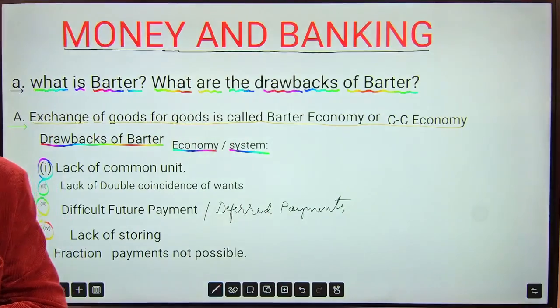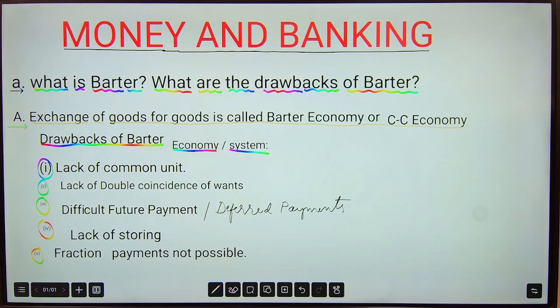The second one is lack of double coincidence of wants. What does double coincidence of wants mean? It was the biggest difficulty under the barter system. That means both the seller and buyer should be willing to buy and sell what they have. Suppose you have a cow and the other person has an elephant. The fellow who wants to sell his elephant should give it to the person who wants to exchange a cow for an elephant.